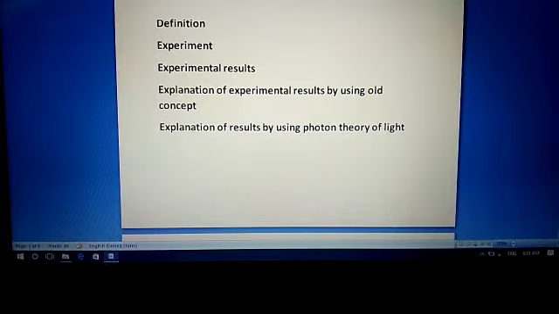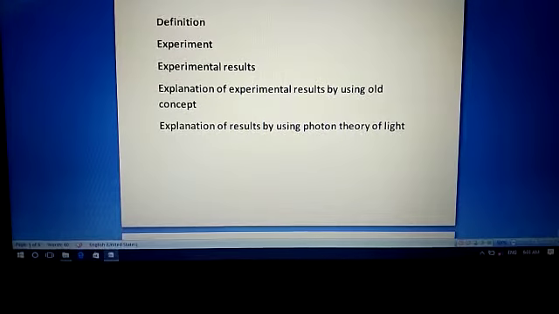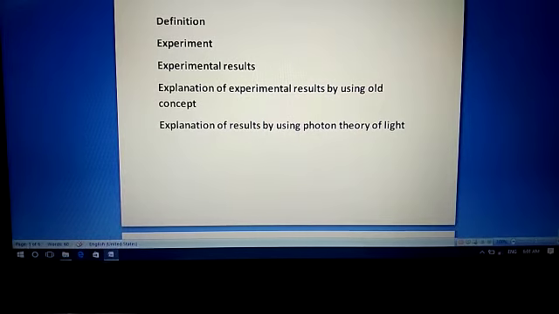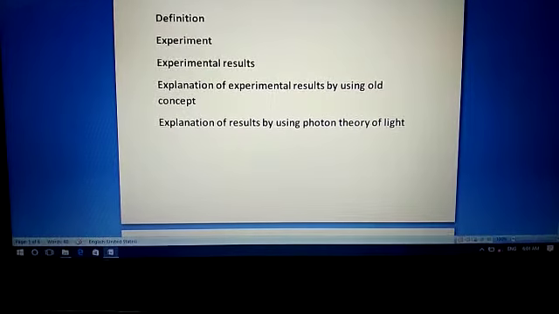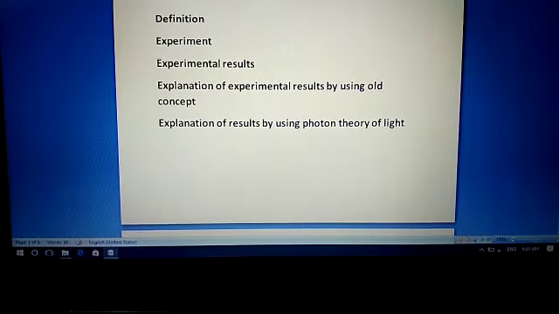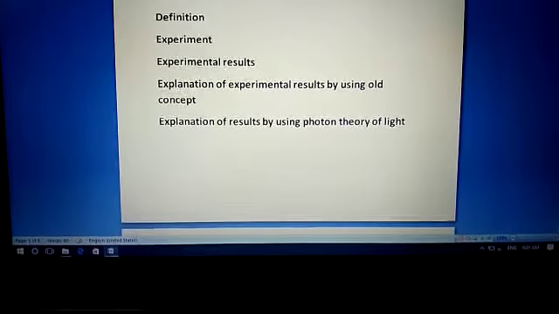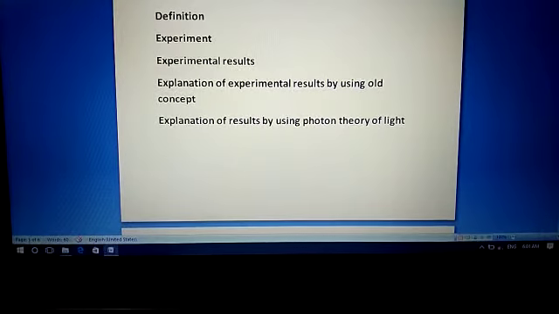We find that the old concepts fail to explain the experimental results. And then in the last we discuss the photon theory of light to explain the experimental results. This theory successfully explained the experimental results found by scientists on the phenomenon of the photoelectric effect.